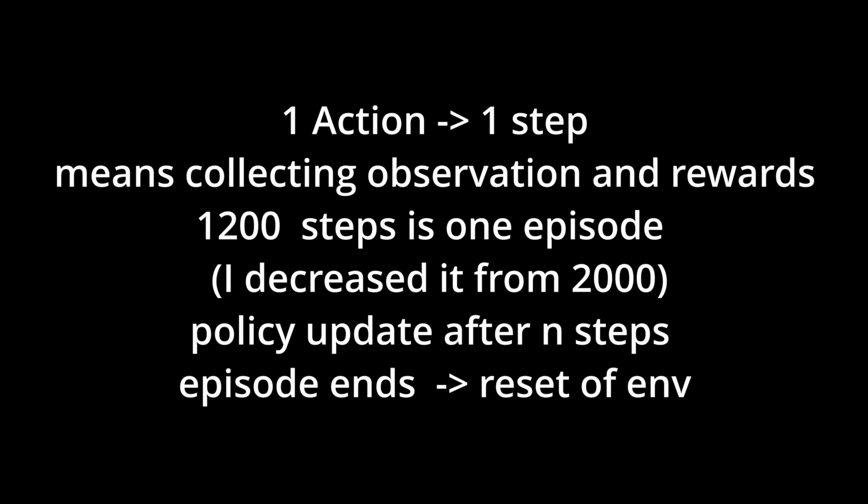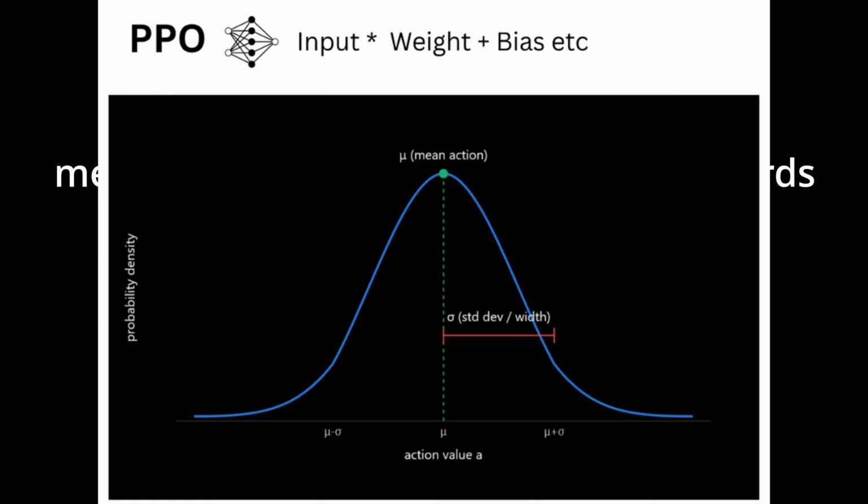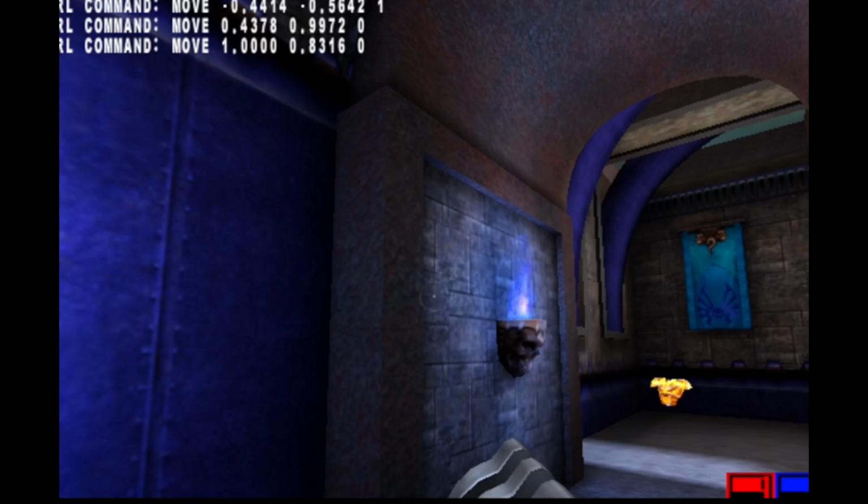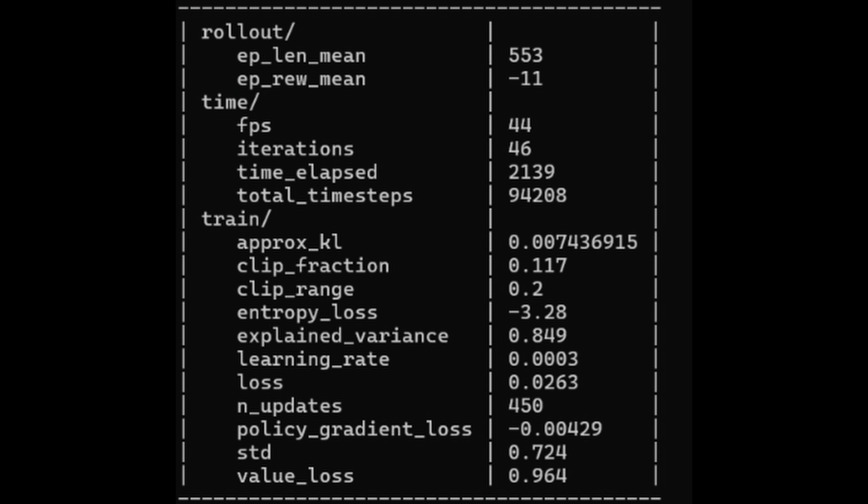What happens during training? At each step, the agent takes one action and in return collects an observation and a reward. This is called a step. It repeats this for 2000 steps, that's one episode. Once an episode ends, the policy, the network from the graph earlier, gets updated based on everything that happened during that episode. The agent is then reset back to its starting position. The reset isn't optional, it's necessary for the underlying math calculations to work correctly. Which raises the question, how long does this actually take?